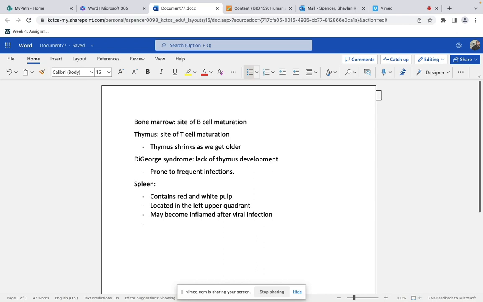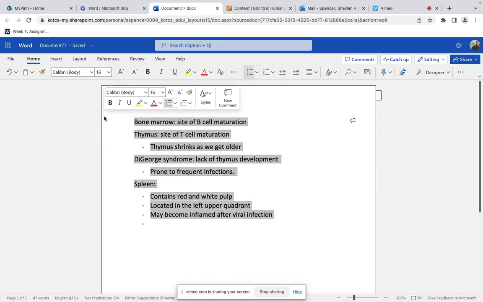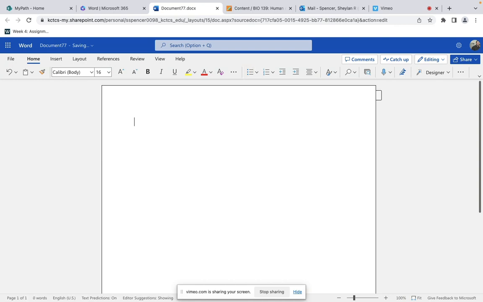Trying to see anything else that we need to cover. Do you guys remember the two ducts that lymph drains into? Two main ducts. The thoracic duct and, just remember the other one? The right lymphatic duct. Those are the two main ducts that lymph drains to.